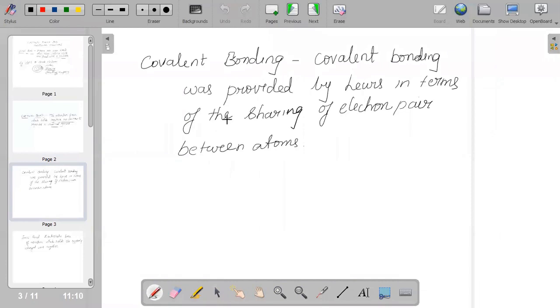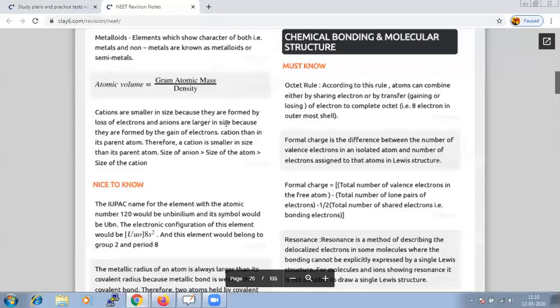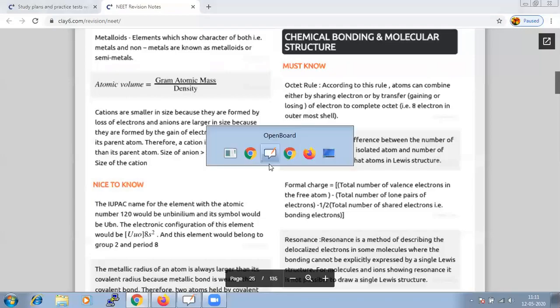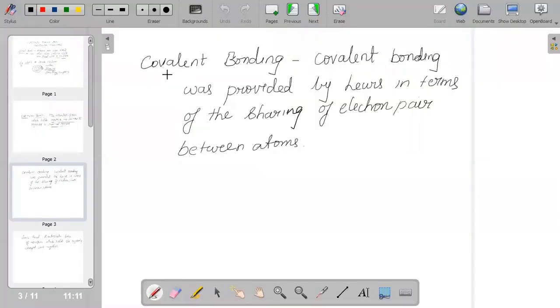Covalent bonding, as I am telling you, is the sharing of electrons. For example, NaCl, or H2, or O2, Mg. When it forms such combinations, both are interdependent on each other. If I say NaCl, sodium has the tendency of donating an electron.